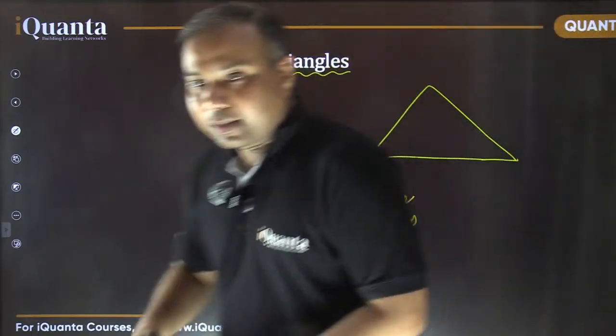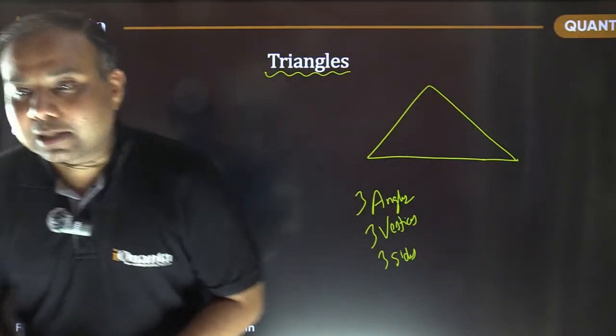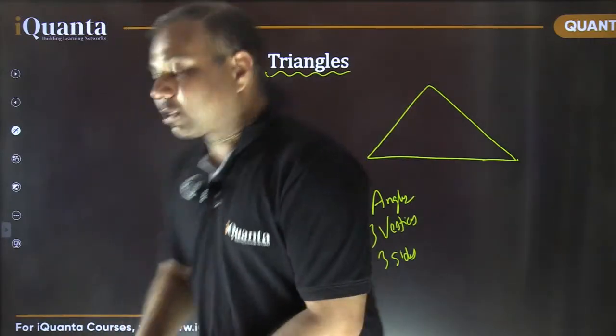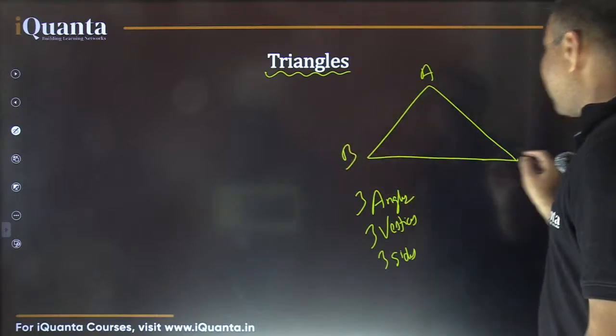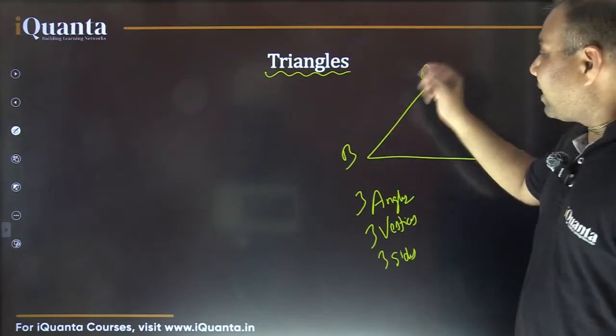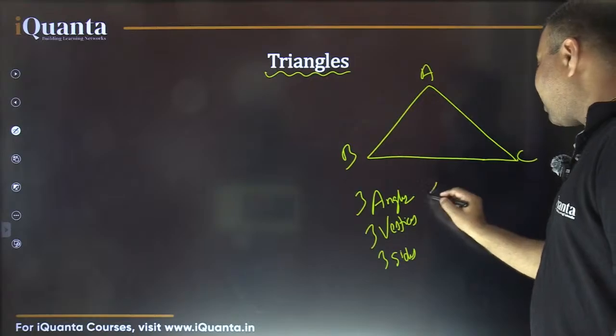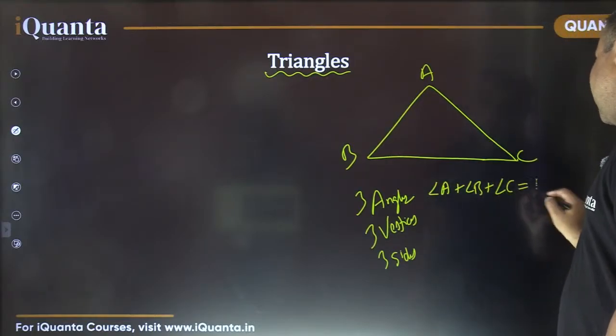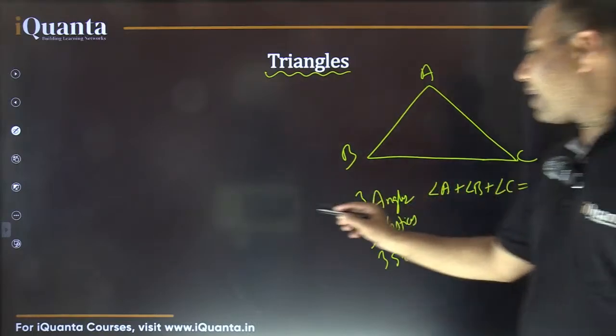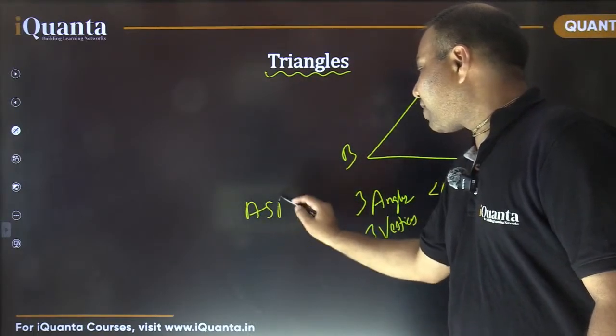Nice. Okay, sum of all the angles. Yes, thank you, Krypton. So sum of all the angles, let's call them A, B, C. So A, B, C are the 3 vertices. So angle A, angle B, angle C. So sum of the 3 angles, that is angle A plus angle B plus angle C equals 180 degrees. It is called the angle sum property of a triangle.